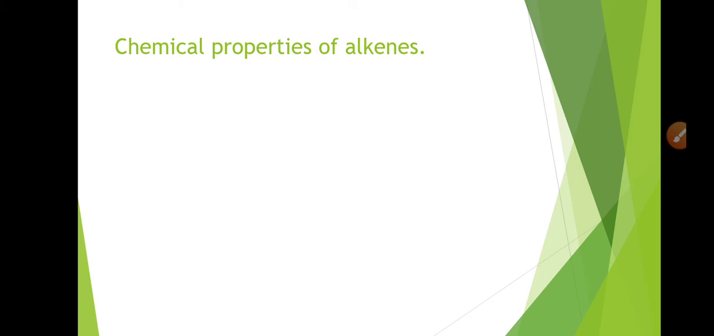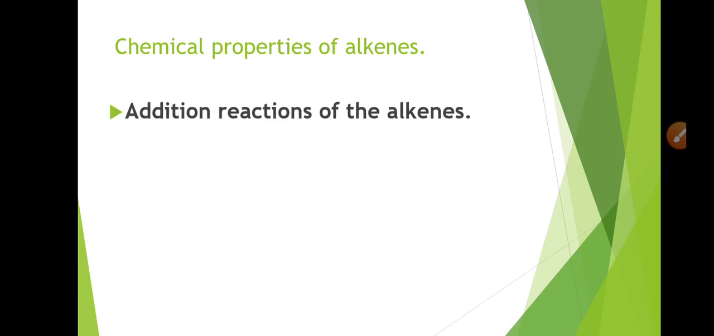Now coming towards the chemical properties of the alkenes. Alkenes basically undergo addition reactions. Why do they undergo addition reactions? Because there is a carbon to carbon double bond, unlike alkanes which have a carbon to carbon single bond. That is why alkanes do not undergo addition reactions. Instead they undergo substitution reactions, while the alkenes have unsaturation due to the presence of the carbon to carbon double bond, and due to this unsaturation they undergo addition reactions.